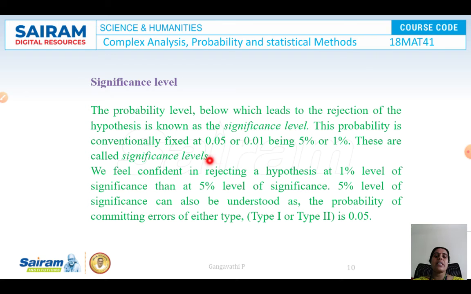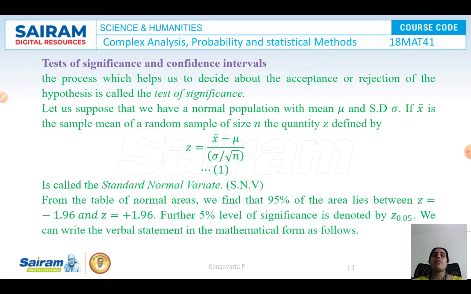The probability is conventionally fixed at 0.05 and 0.01, or we say 5% or 1%, and these are called the significance levels. We feel more confident in rejecting the hypothesis at the 1% level than at the 5% level of significance. So a 5% level of significance can also be understood as the probability of committing errors, either of type 1 or type 2, which is 0.05.